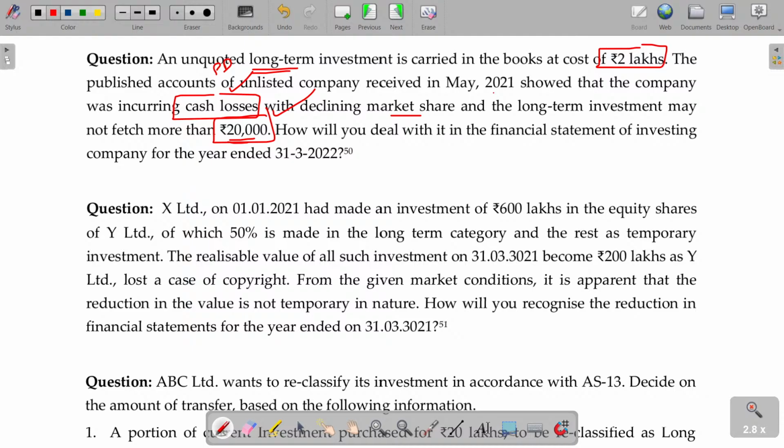You have to think whether it's a permanent loss or temporary loss, and again consider whether it's current or non-current. Okay. In case of property investment, it will be as per AS number 10. That will not come here. Okay.